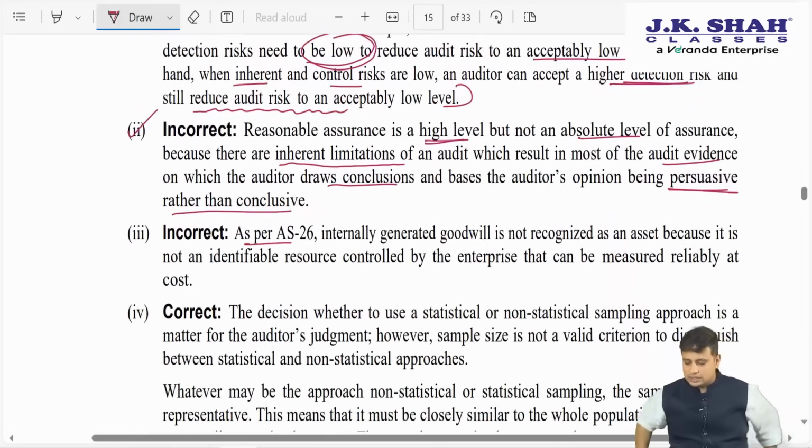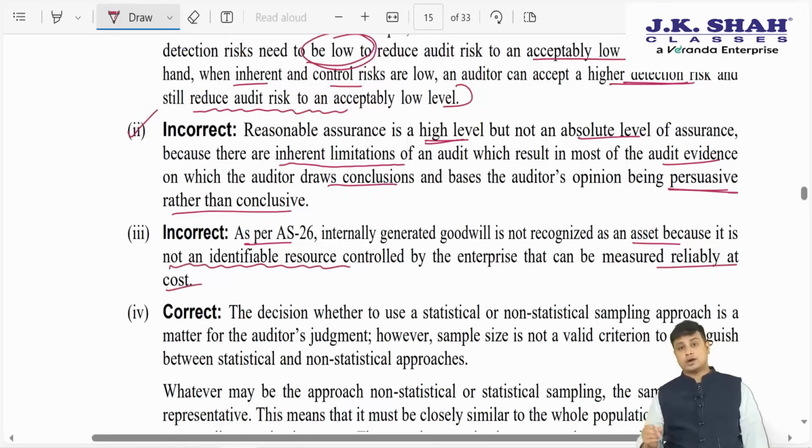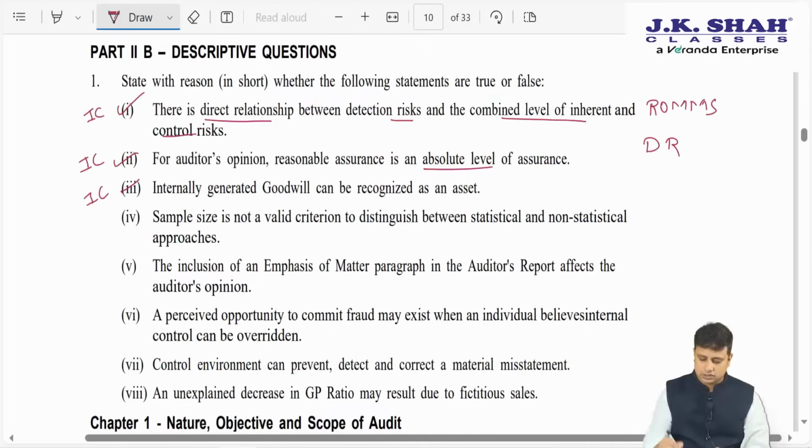As per AS 26, internally generated goodwill is not recognized as an asset because it is not an identifiable resource controlled by an enterprise that can be measured readily at cost. So what you need to focus on is the reason, my friends. Only correct or incorrect will not fetch you marks. So make sure you memorize this particular reason and write it well.